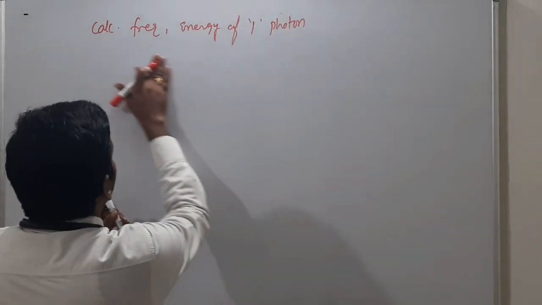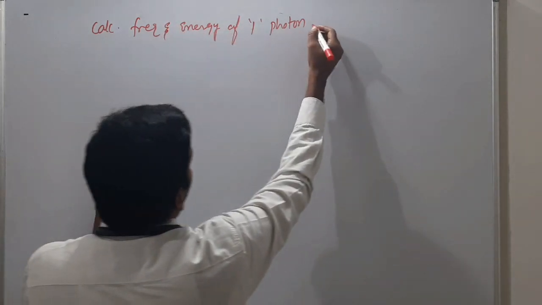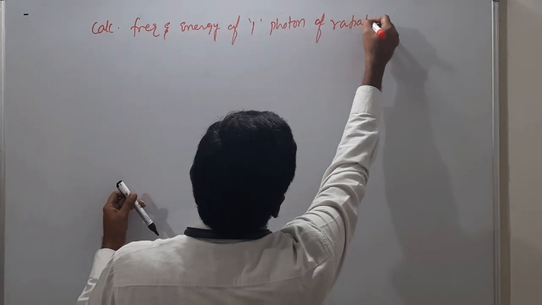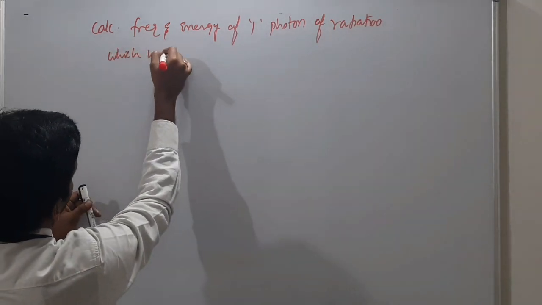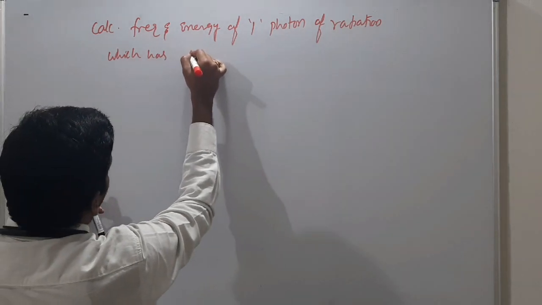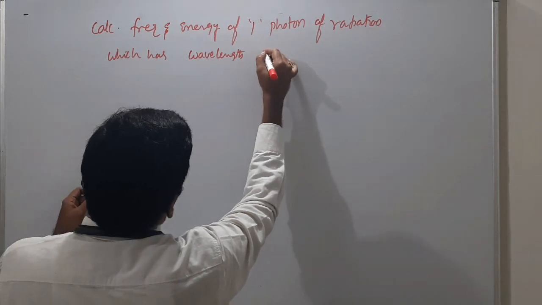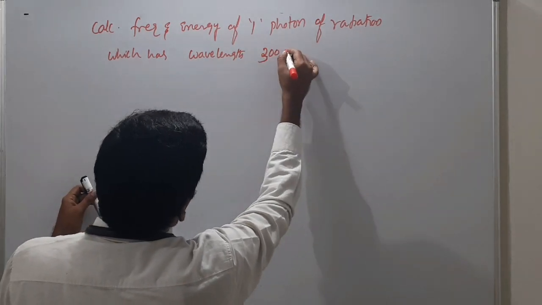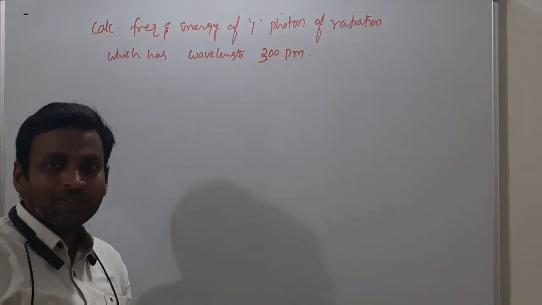Okay, very important. So calculate frequency and energy of 1 photon of radiation which has wavelength, say 200 or 300 picometers given.